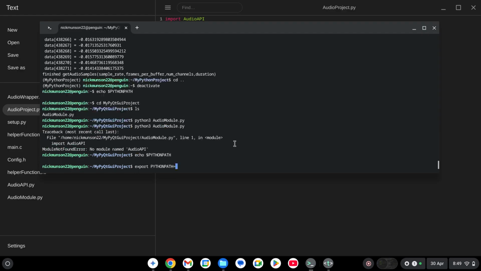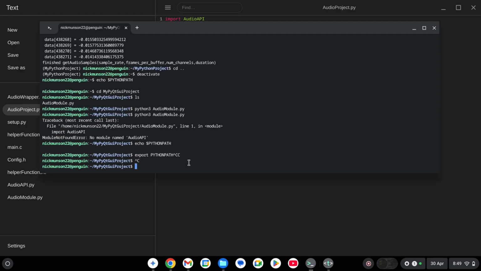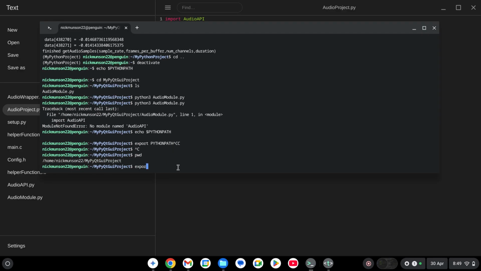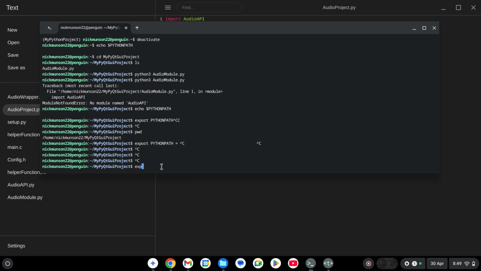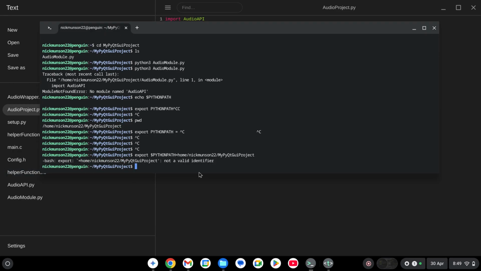I'm going to print this working directory and say export Python path equals... Oh, I think these need to be in quotes.